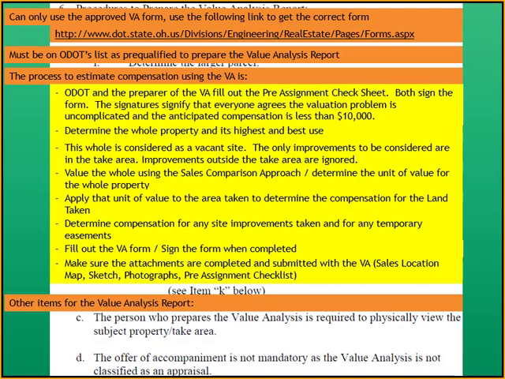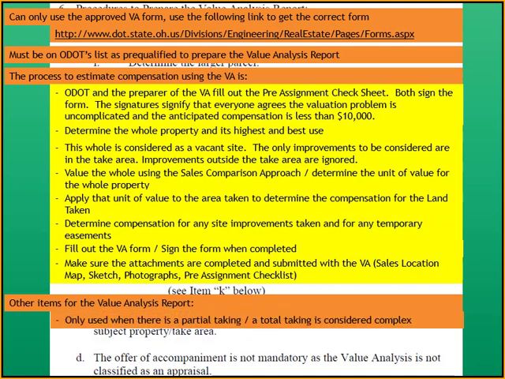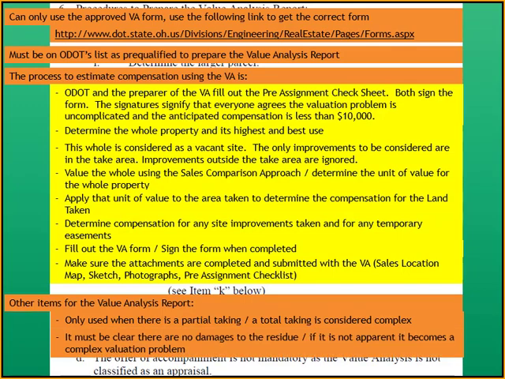Other items for the value analysis report: we only use the VA when there's a partial taking or a total taking, because a total taking is considered complex. It must be clear there's no damages to the residue. If it's not apparent, it then becomes a complex valuation problem.